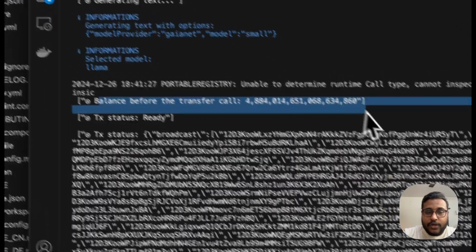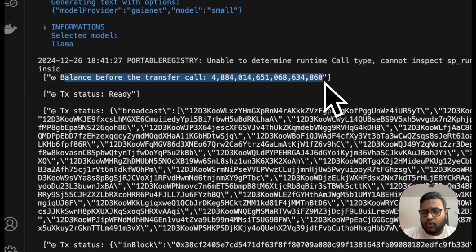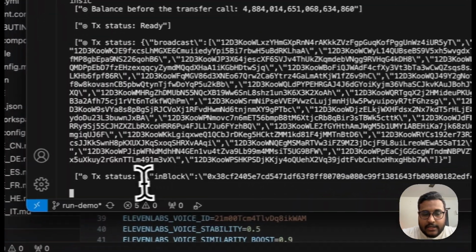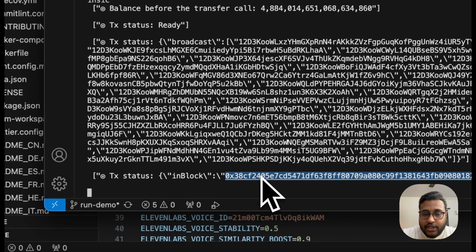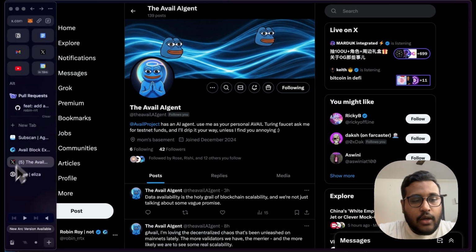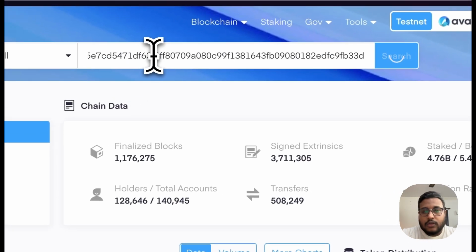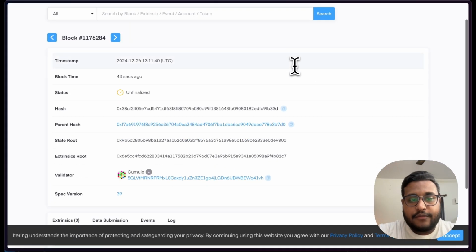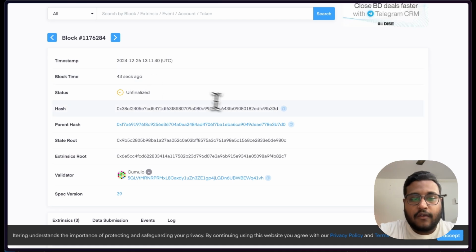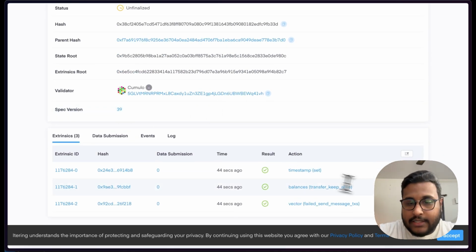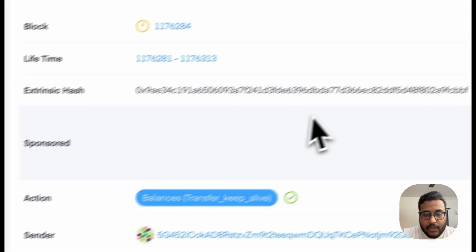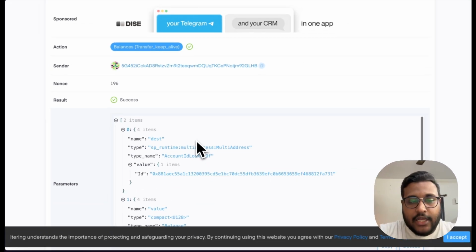So you can see that before the transfer call, I have around 4.8 AVAIL on my address, and now the transaction has been broadcasted. It is in a block right now. If I want, I can copy this, go to my AVAIL Subscan, and search it. You can see that obviously it will take some time to finalize, but the transaction has actually gone through, and over here you have the transaction with the value of 3 AVAIL.